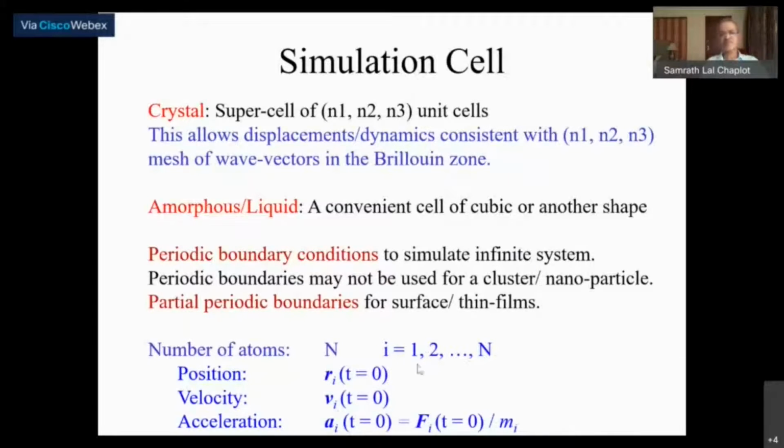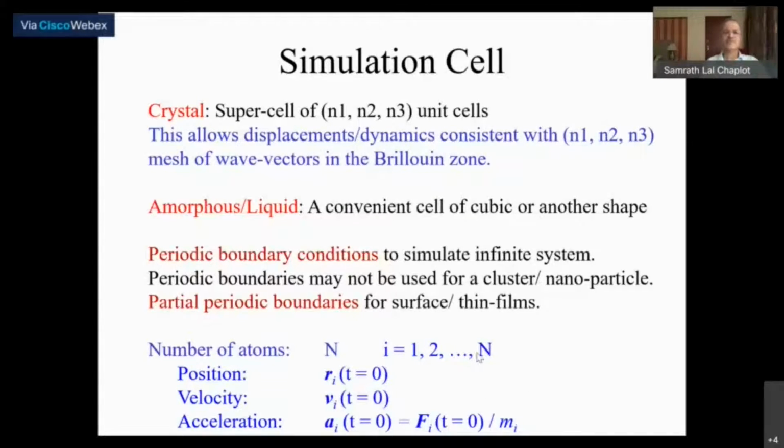In starting the simulation, you have a total of N atoms, which is the product of these three terms, n1 into n2 into n3, into the number of atoms within a unit cell. So capital N is the total number of atoms in these n1, n2, n3 unit cells.